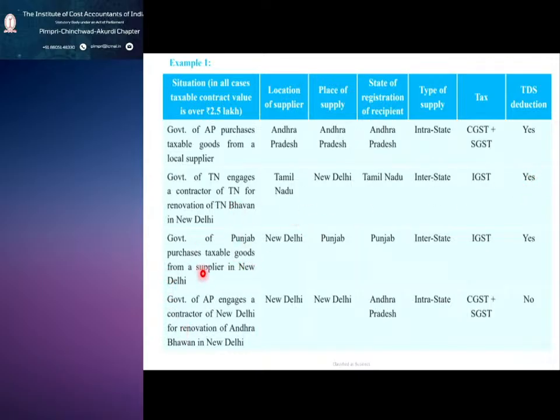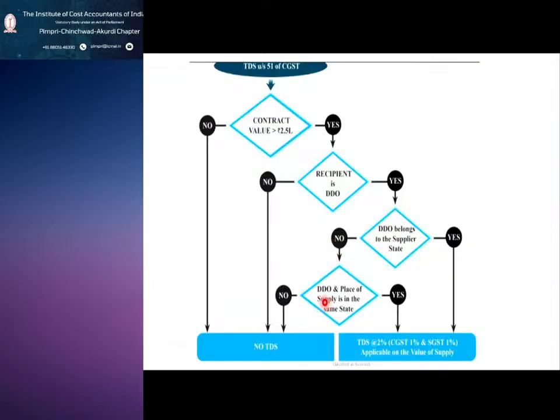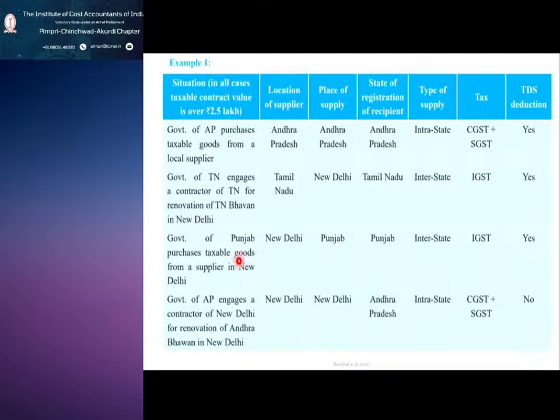Then the third scenario, government of Punjab purchases taxable goods from a supplier in New Delhi. So the location of supplier is New Delhi. Place of supply is Punjab. So the DDO and the place of supply are in the same state. Which place is the DDO here? Government of Punjab. Place of supply Punjab. So the TDS is applicable.